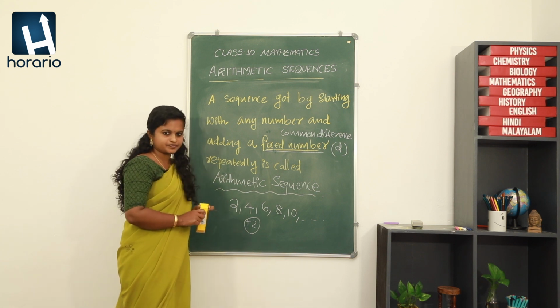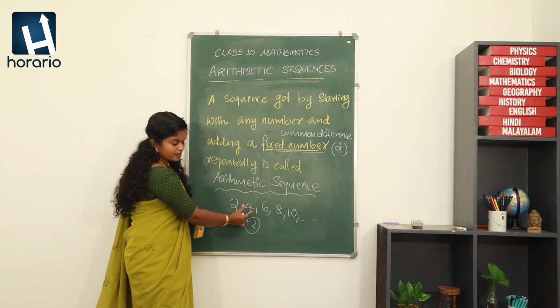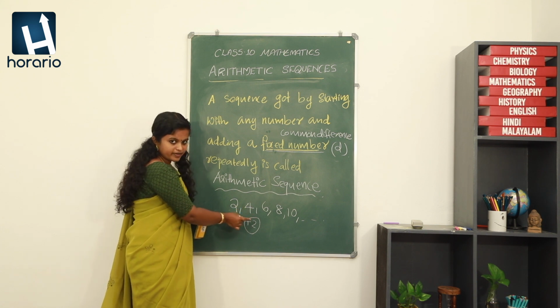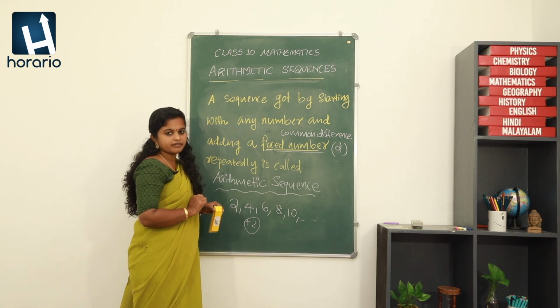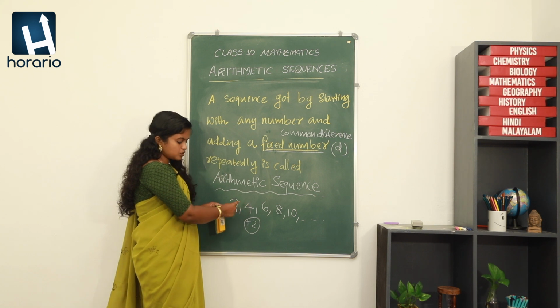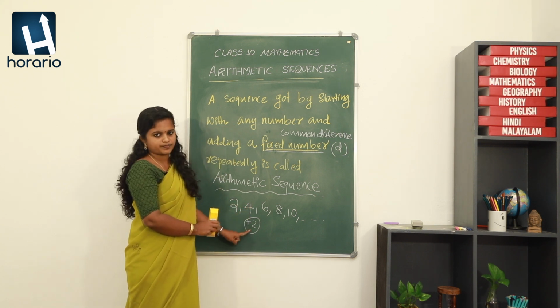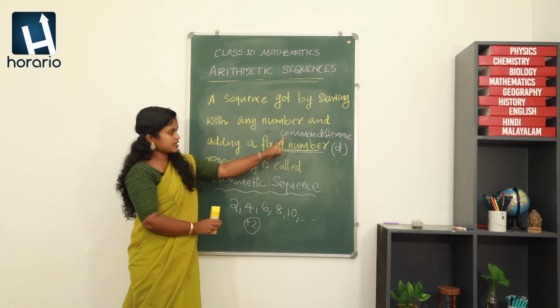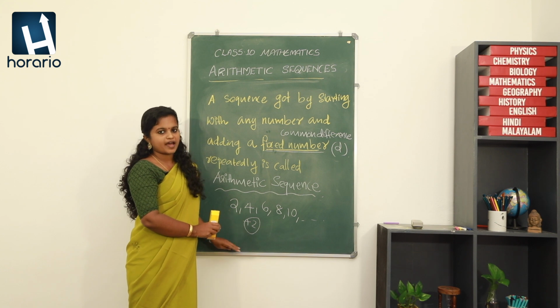So what is that? We can see that any two terms next to each other can be called consecutive terms, right? So we can see that the difference between any two consecutive terms will be a fixed number, and that is called the common difference, and it is the same number that is being added.